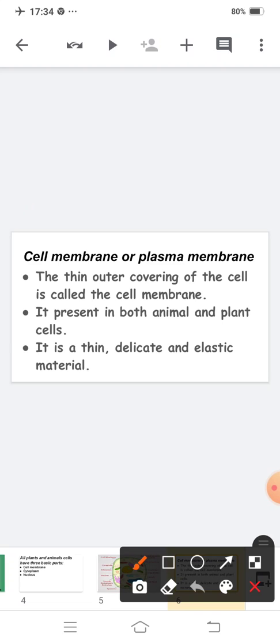So what are the 3 points under the cell membrane? The first point: the thin outer covering of the cell is called the cell membrane. The second: it is present in both animal as well as plant cells. The third: it is a thin, delicate and elastic material. Is this clear to you?